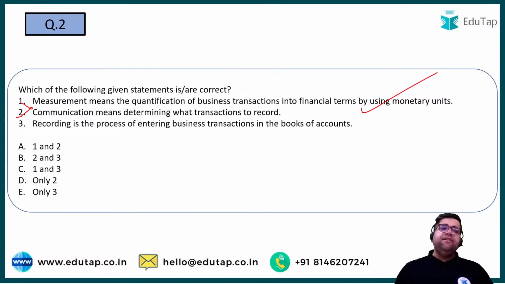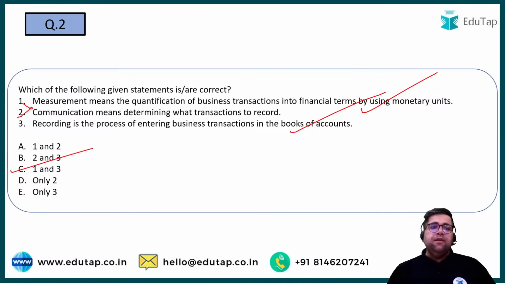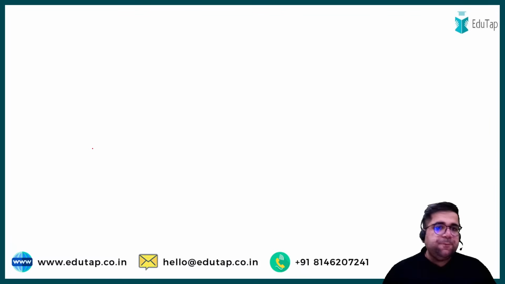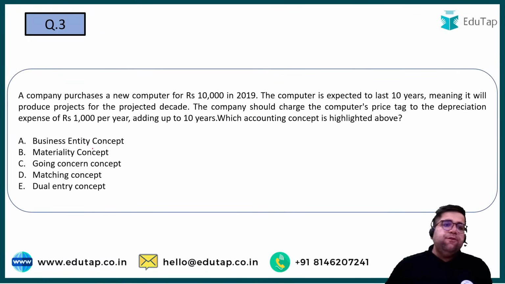Right. On certain easy questions also people can go incorrect. Recording is the process of entering. Yes. Third one looks correct. So it should be 1 and 3. C is the correct one over here. Simple. Right.